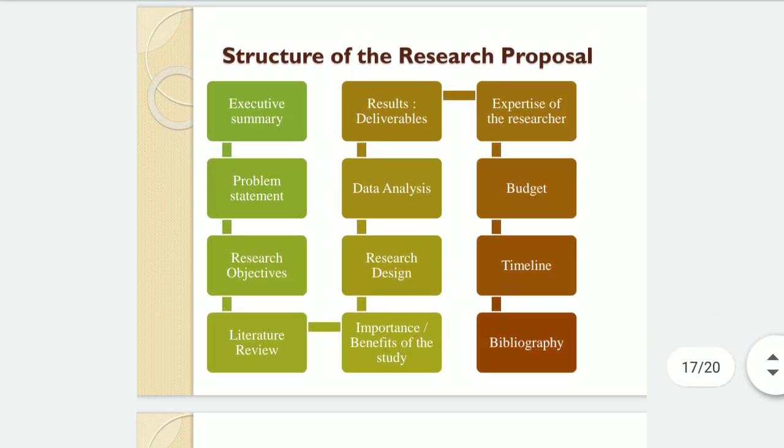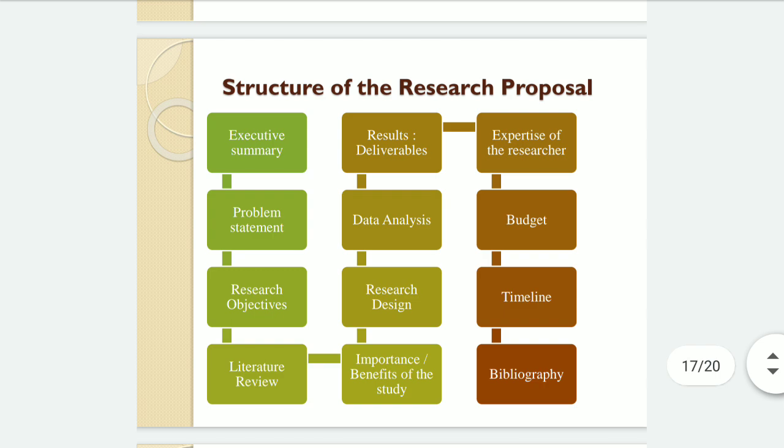Also, before starting your summer internship project, you should prepare a research proposal. How to prepare a research proposal? We have studied this in Business Research Method unit number 1. These are the various components of a research proposal. It will consist of an executive summary. After that there will be a problem statement, and research objectives.